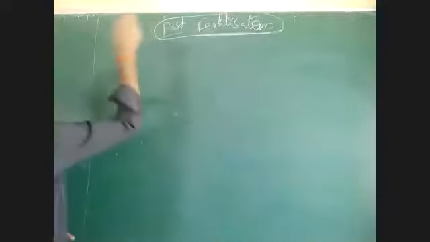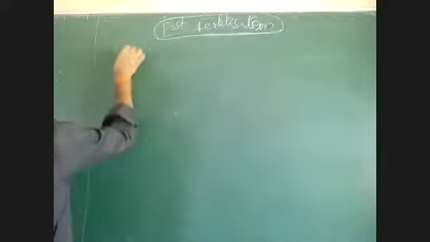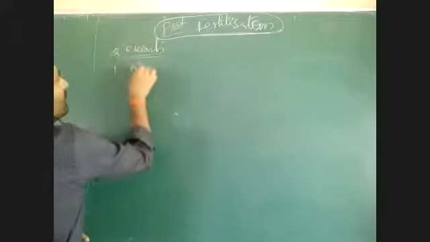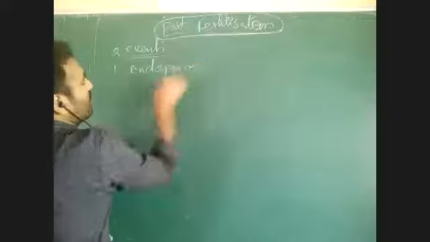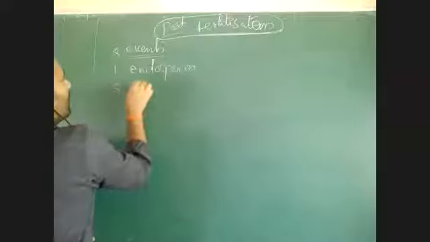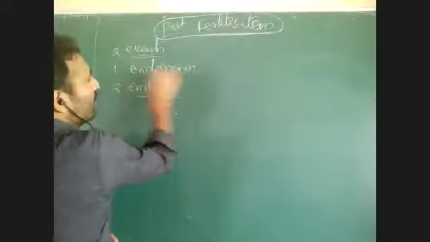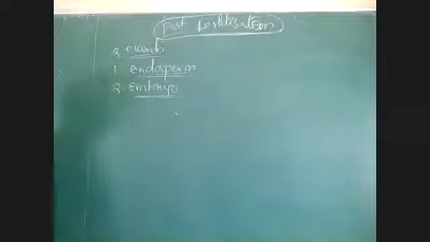Okay, see one by one. Post-fertilization involves two events majorly. One is endosperm formation. Second is embryo development. Embryogenesis and endosperm formation are the two major steps that take place after fertilization.